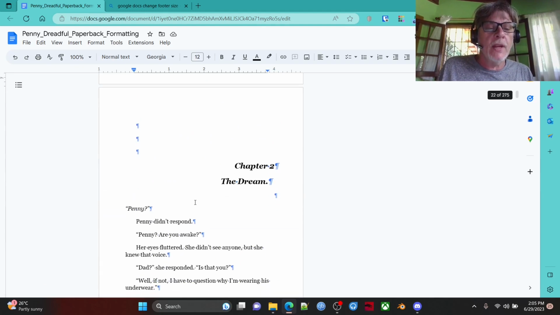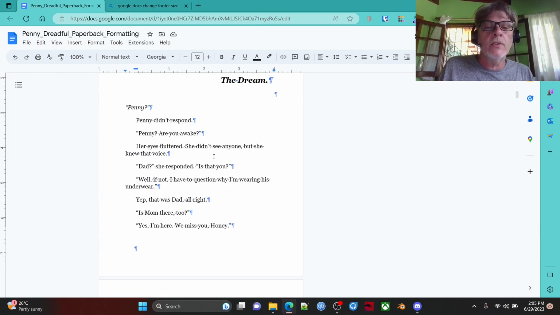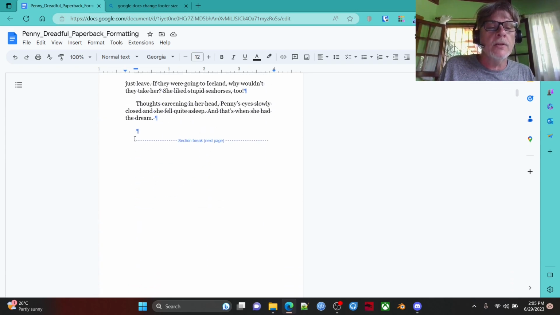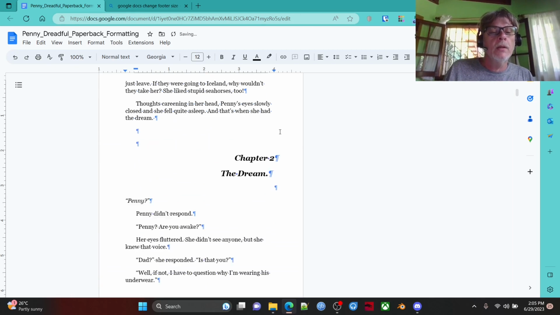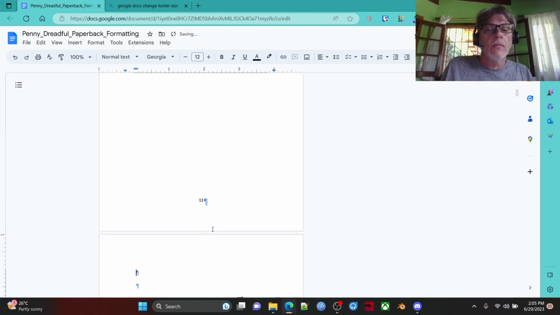Actually, we don't even have to have a new section here. This is section 7, but because, let me see, what page is that? It's 22, but that's because we have a blank page. So let's kill this section break. Okay. And this is page 20. So we're just going to add a page break here. Insert page break. All right.